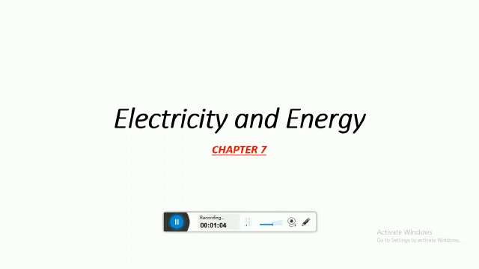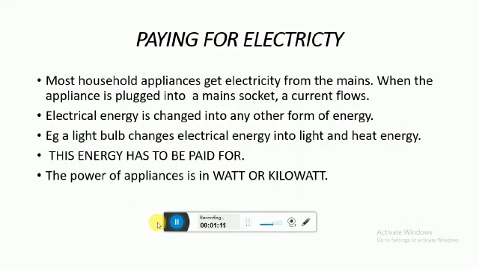Now this time our aim is to discuss paying for electricity. Definitely we use electricity, our appliances at our home get electricity from the main.